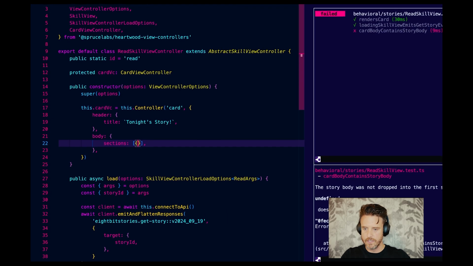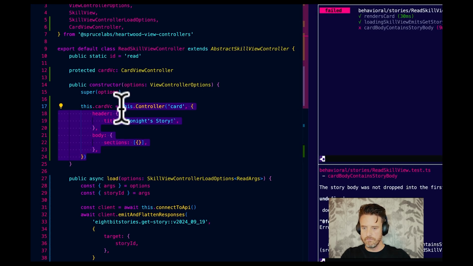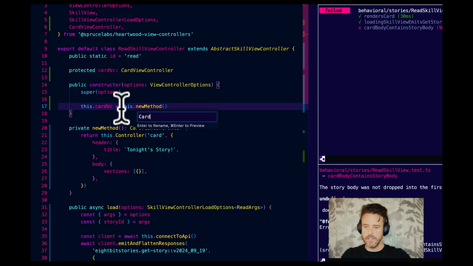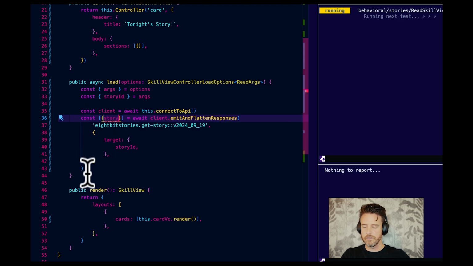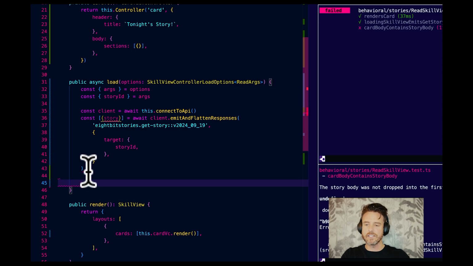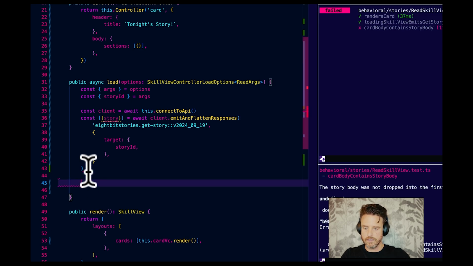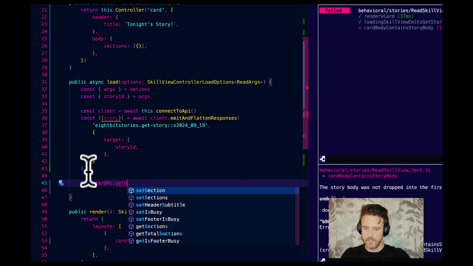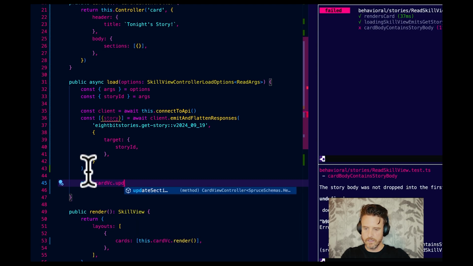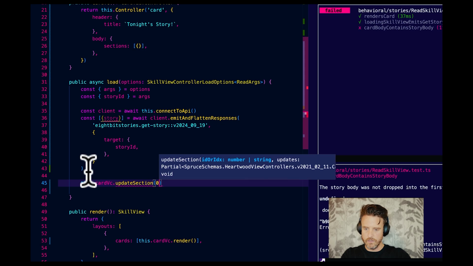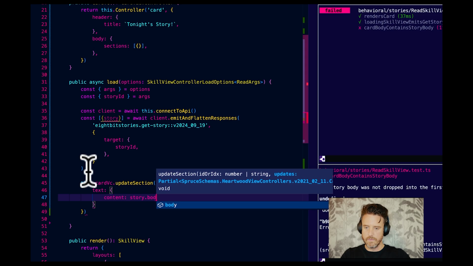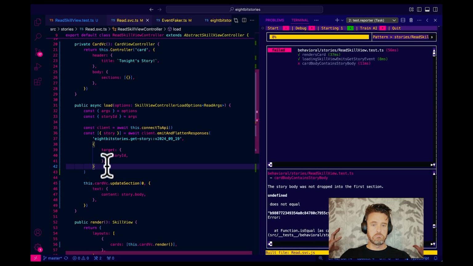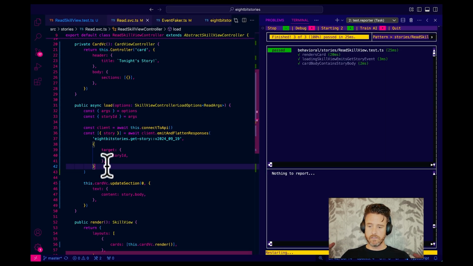So let's go into read. First thing I'm going to do is pull this out, cardVC. I'm going to go to load. I'm going to destructure the story out of the first result. We only have one skill listening, so we have one result. And now let's update the card's section. So this.cardVC.setSection. Where's our update section? The ID is 0 and the updates are text, content, story.body. That's it.